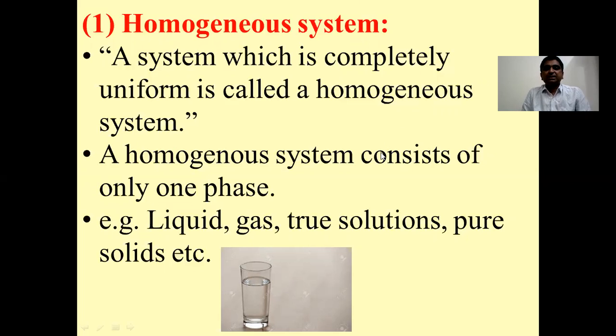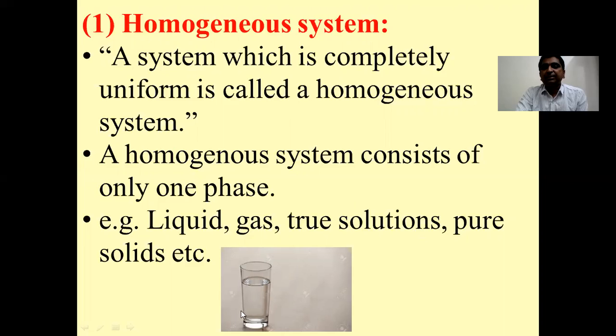A homogeneous system consists of only one phase. Examples are a pure liquid, some gas, pure air in fact, true solutions, and pure solids. These are all examples of homogeneous systems because they consist of a uniform part.